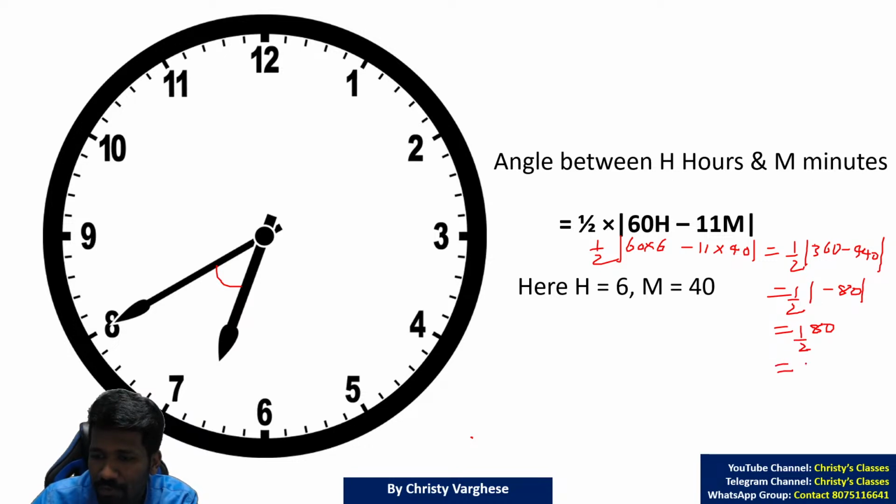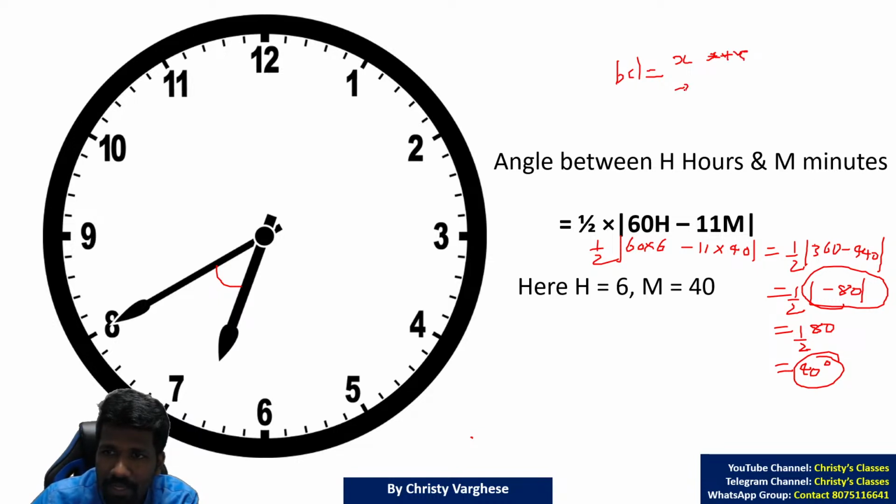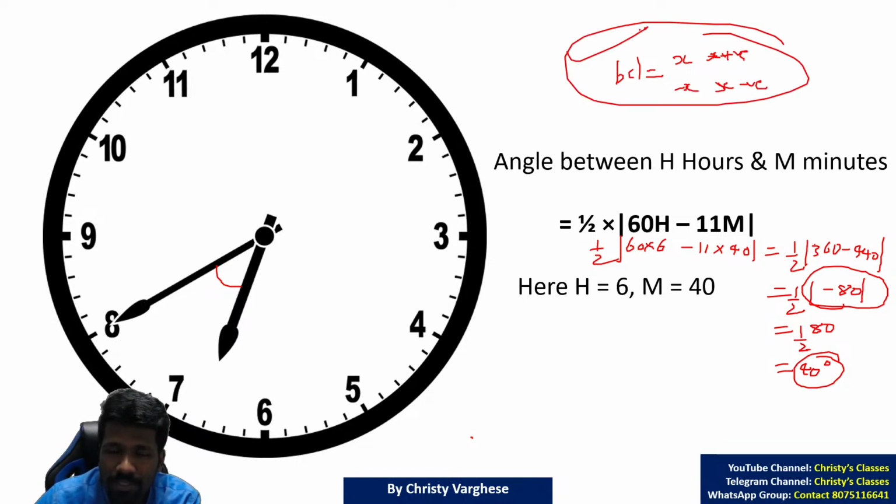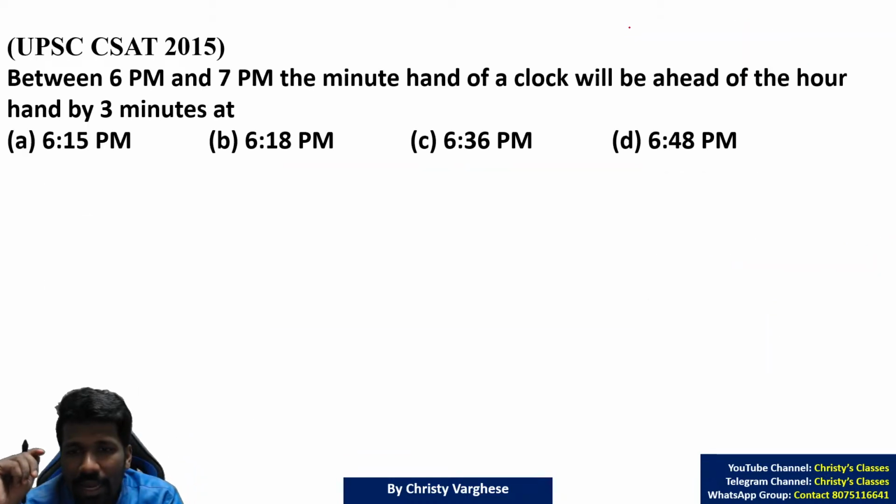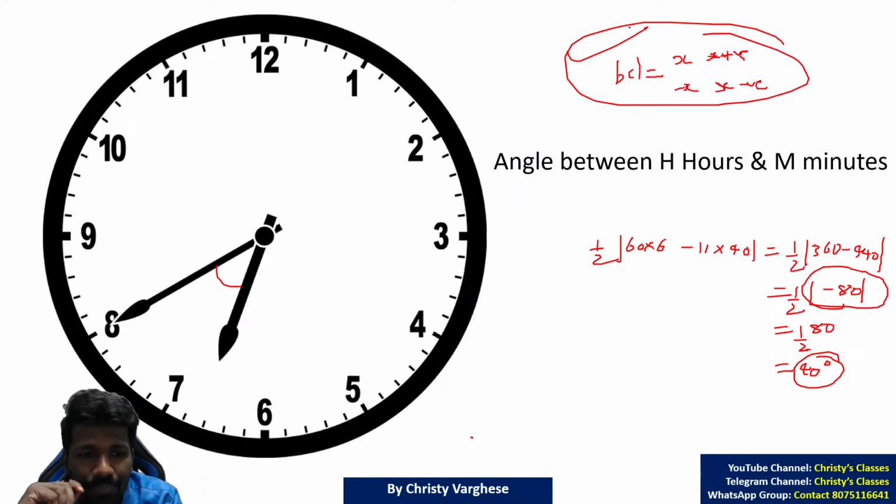Half into 80, that will be 40 degree. All of you understood? That is the relevance of this modulus symbol. But remember, this is how the modulus symbol is expanded: x if x is positive, minus x if x is negative. This is important in some questions. That is why it is better to keep this modulus idea in mind.